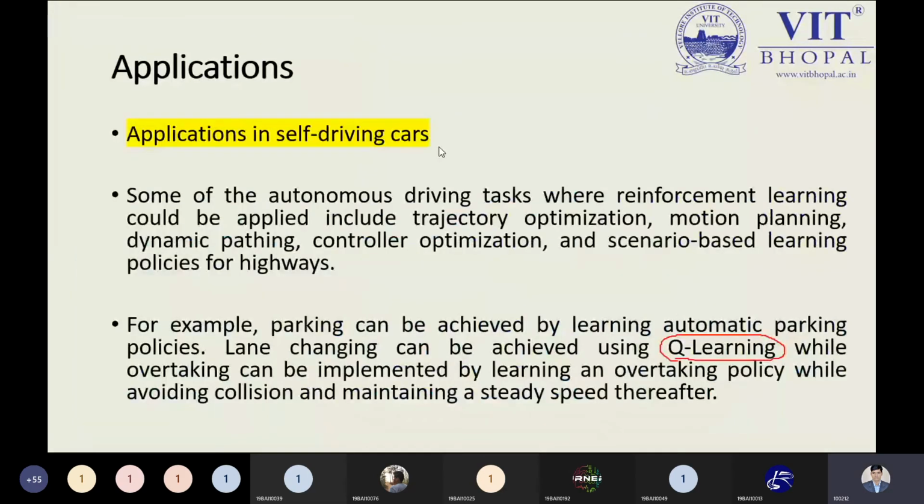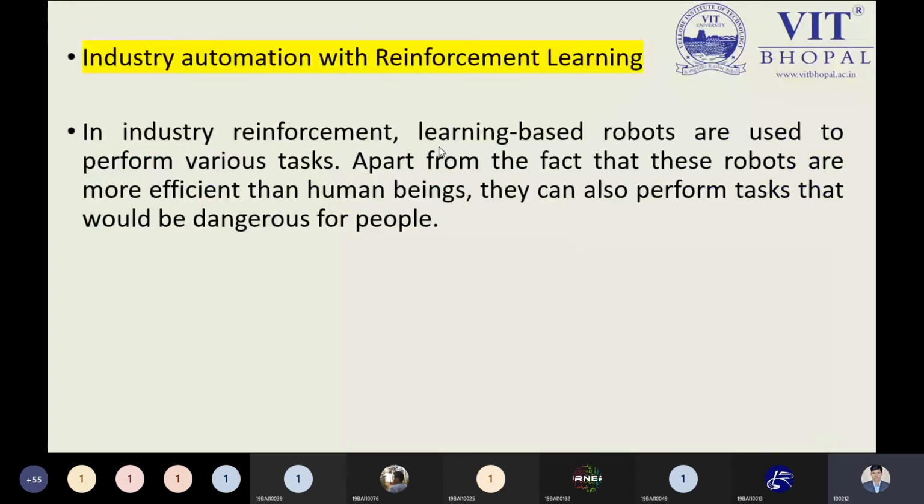The next application could be industry automation. In industry automation with reinforcement learning, I can give the example of manufacturing cars with robotic arms. The robotic arm will manufacture the car body, do the welding, put in the nuts and bolts, and do different activities for manufacturing the car bodies.